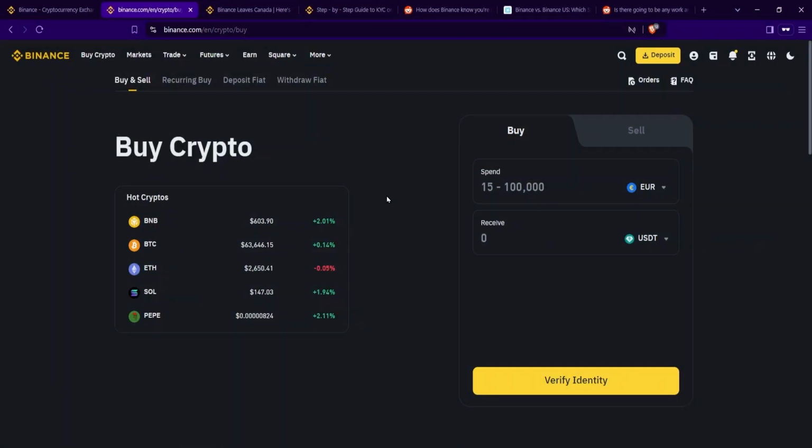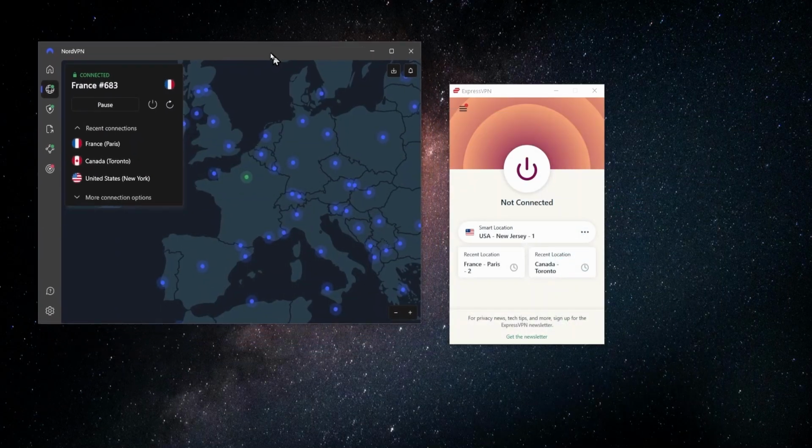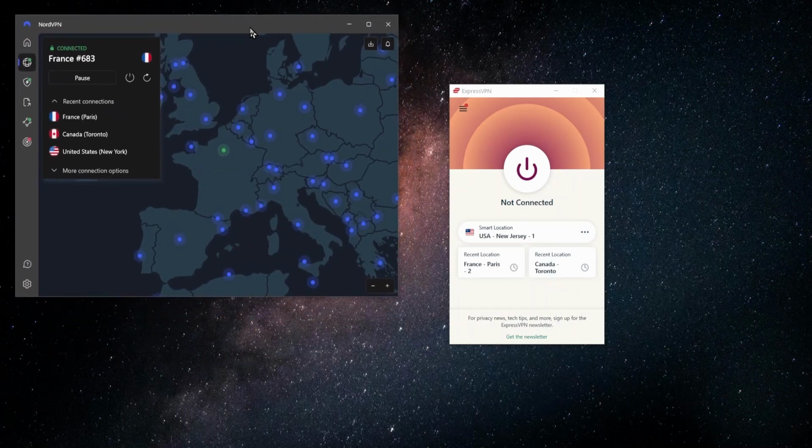Now, it is important to know that using Binance in a restricted country like Canada with a VPN does go against their terms of service. And the same thing would be true if you are in the US and you want to use a VPN to access Binance.com instead of Binance.us. It does go against their terms of service, and if you do get caught, they may freeze or ban your account completely. And that's why it's very important to use a reliable VPN that Binance will not detect